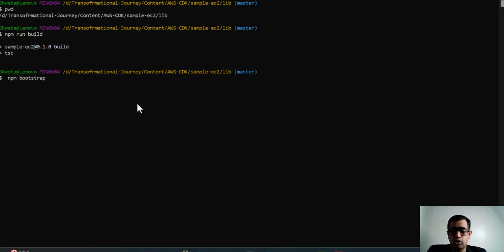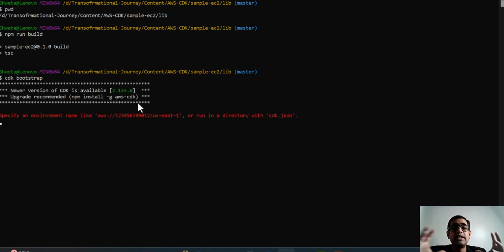Sorry, it's not npm bootstrap, my apologies, it's CDK bootstrap. This is the command that we're going to run. It will check with the environment if the CloudFormation template and other required things are available or not.